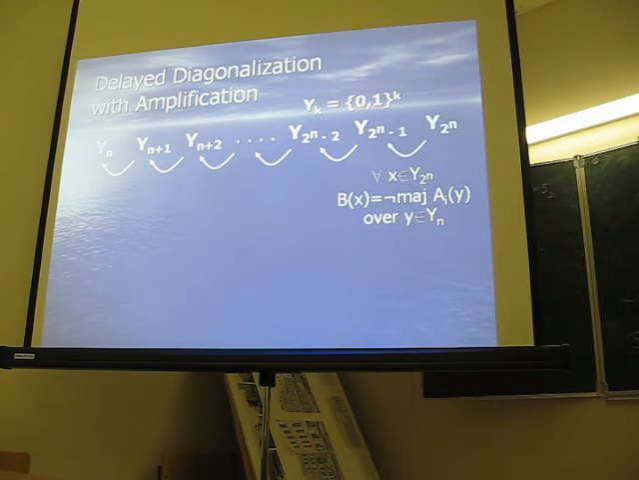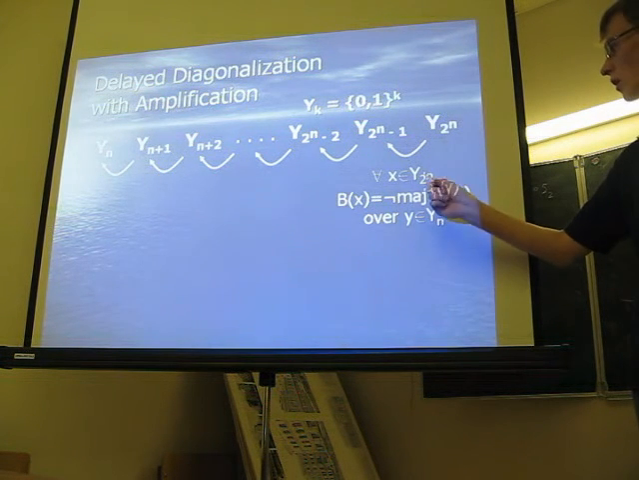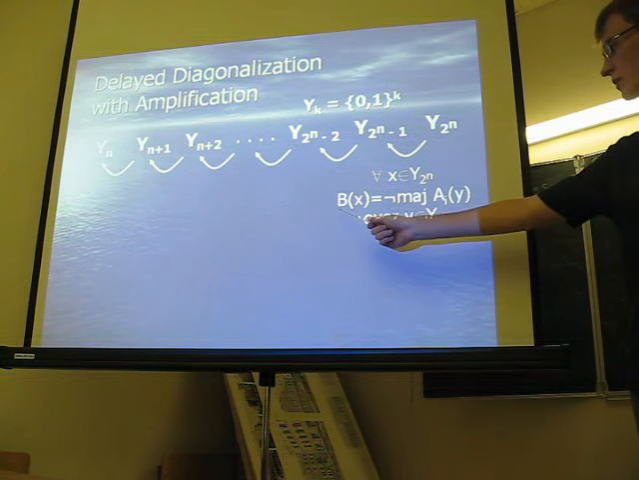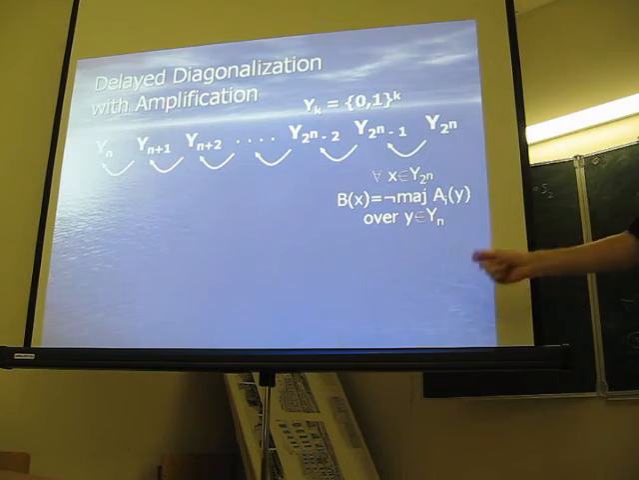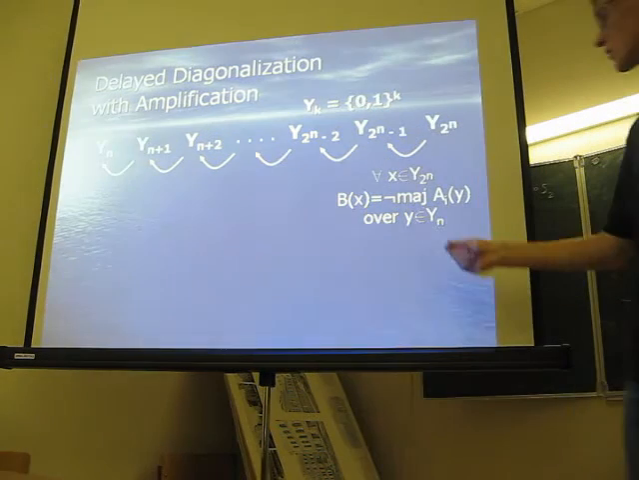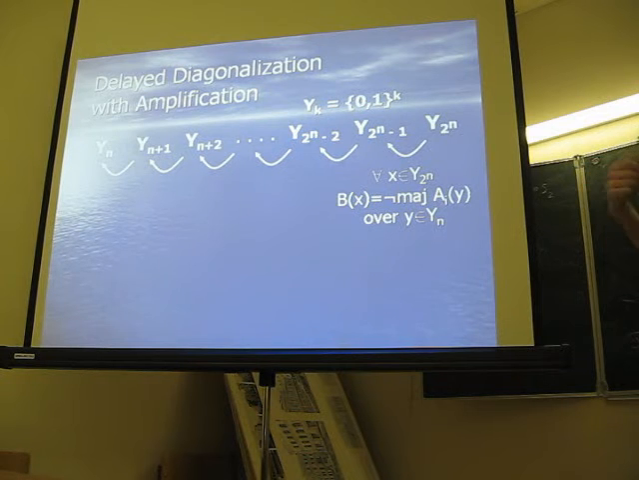It's much like delayed diagonalization, but now I have to care that AI may disagree with B on some small fraction of inputs. So this is why the definition of B becomes more complicated, but essentially it is still the same. So on all inputs of length 2 to the n, I define B in such a way that it simulates AI on all inputs of length n, takes the majority value and outputs the opposite. Okay?